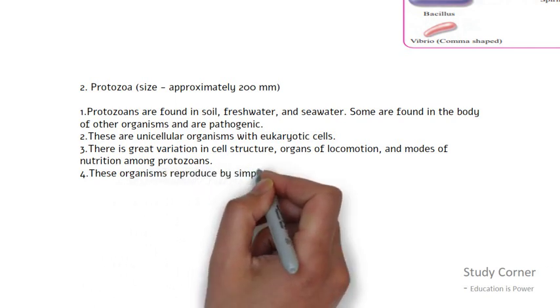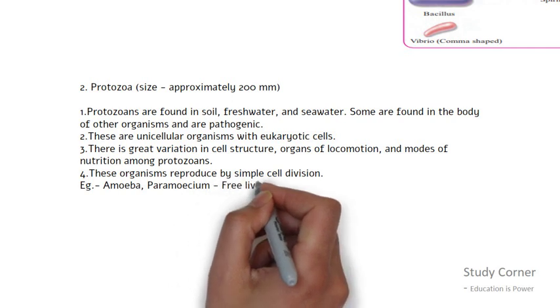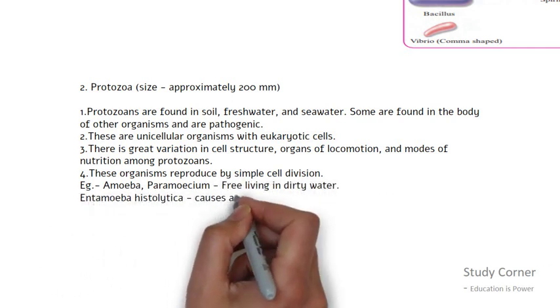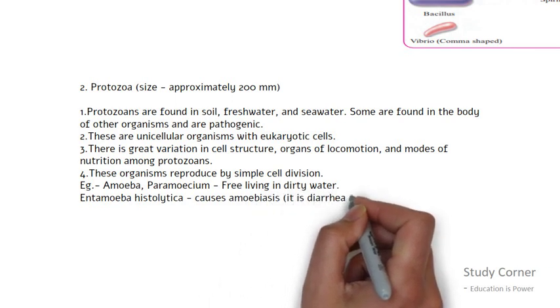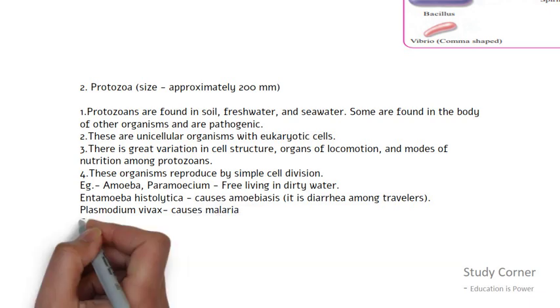Examples of protozoa are amoeba and paramecium, which are freely living in dirty water, Entamoeba histolytica, which causes amoebiasis, that is a diarrhea, Plasmodium vivax, which causes malaria, and Euglena, which is autotrophic, that is, it produces its own food.